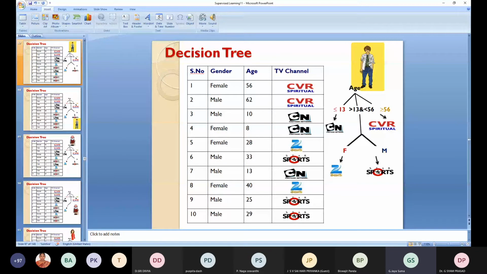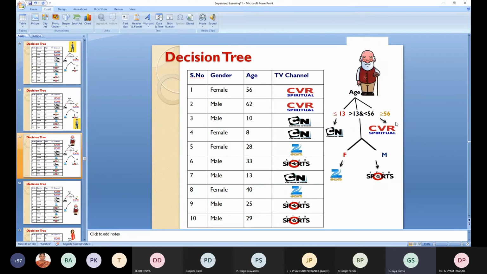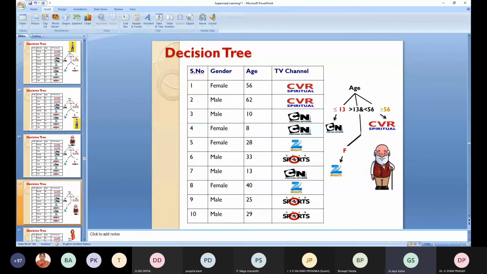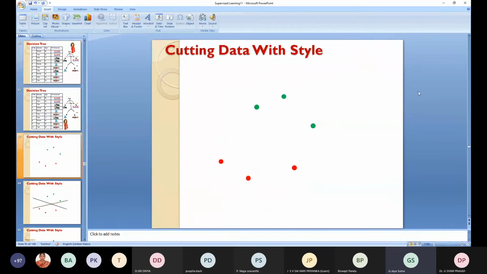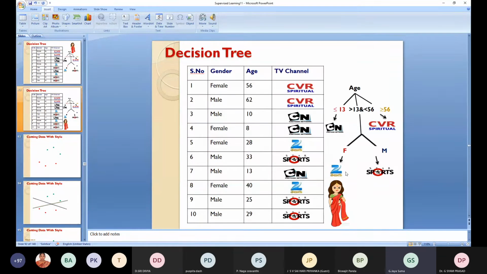A person whose age is between 13 to 56, and if he is a male, is recommended to view Star Sports. If a person is greater than 56 years, he is recommended to see the spiritual. If it is a lady between 13 to 56, she is recommended to go for the